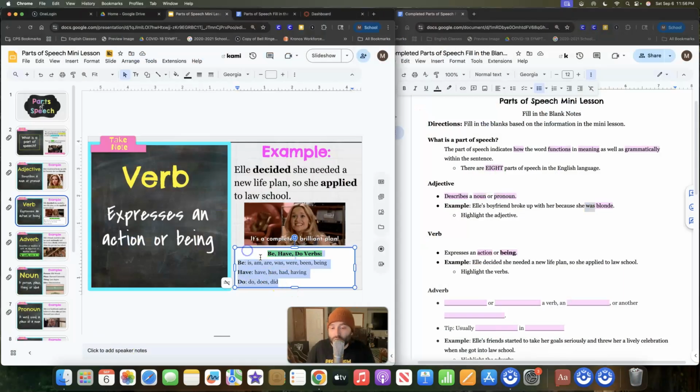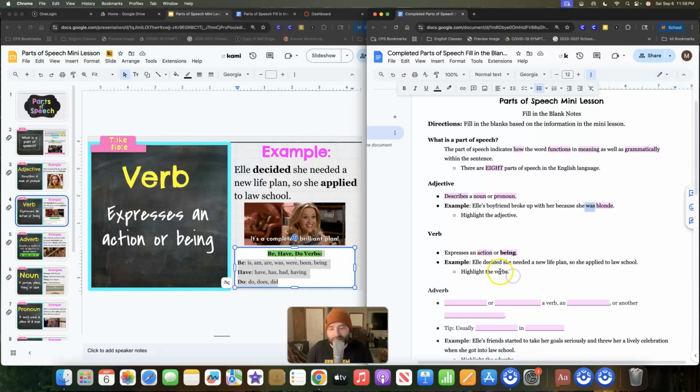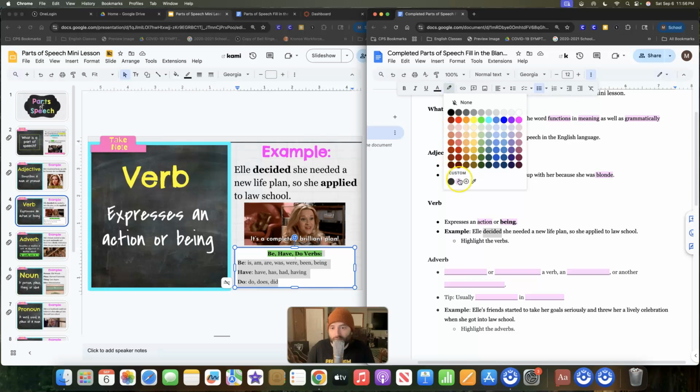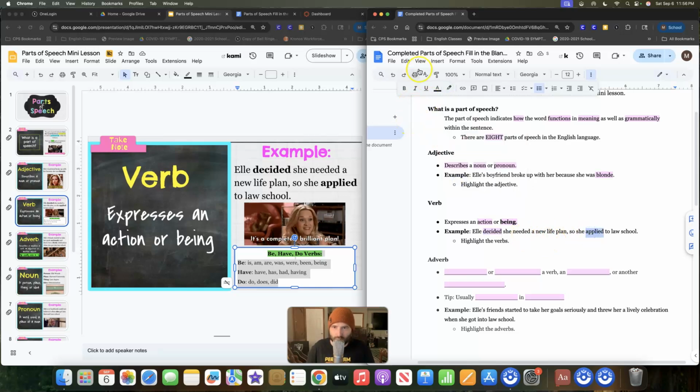What I'm asking you to do is somewhere in your notes around verbs, write out these verbs. If you write out these verbs and when I check your notes, you show me this, I will give you 5 behavior points. Yes, 5 behavior points for literally writing out this list of words. Okay, and it shows me that you're listening. Oh, I forgot, we don't have a to be verb in this sentence, but we do have decided and we have applied.